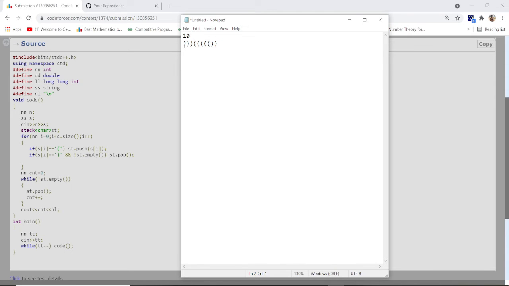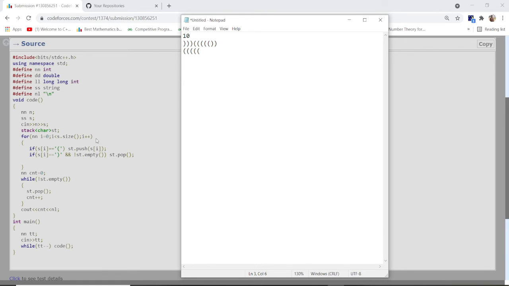So these 3 closing brackets are not considered. After that, when I find an opening bracket, this fulfills the condition, so I put it into the stack, and after that I find several opening brackets, so I put them all into the stack.